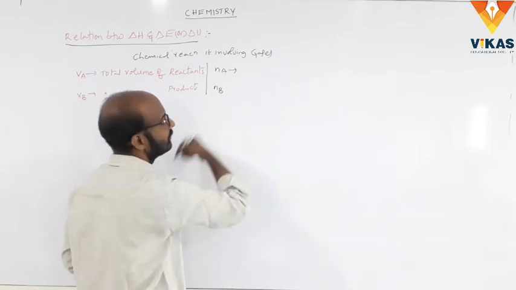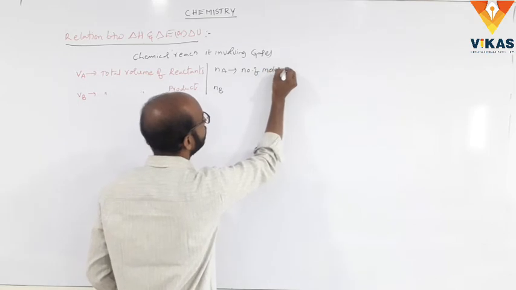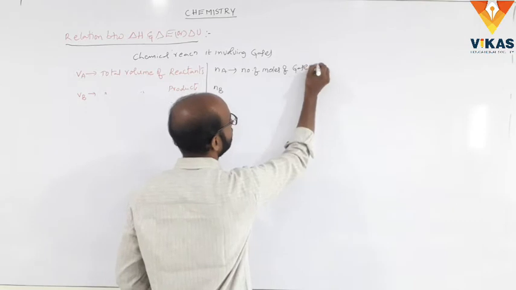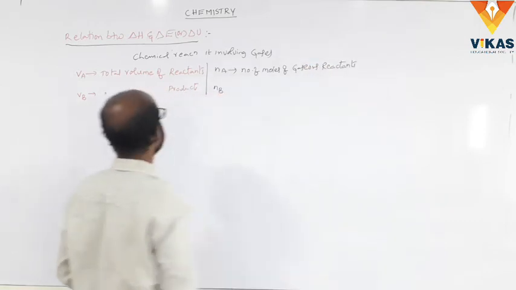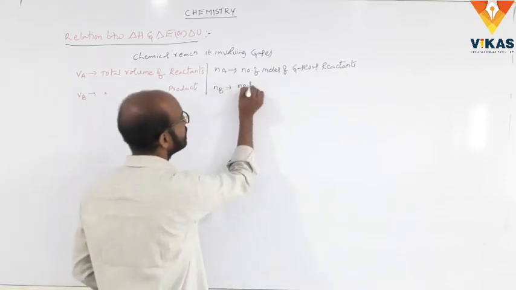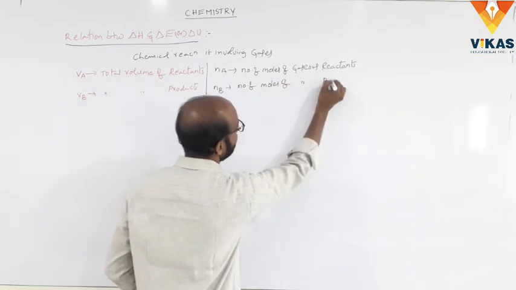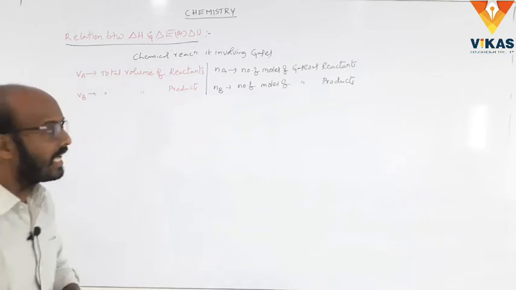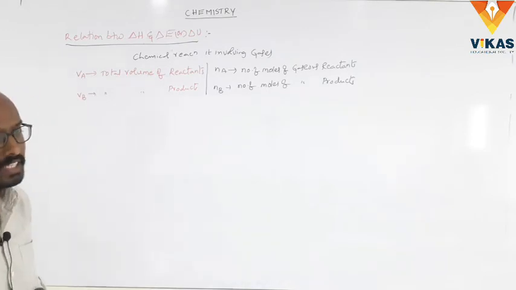NA is the number of moles of gaseous reactants, and NB is the number of moles of gaseous products. So let us take VA, VB and NA, NB.